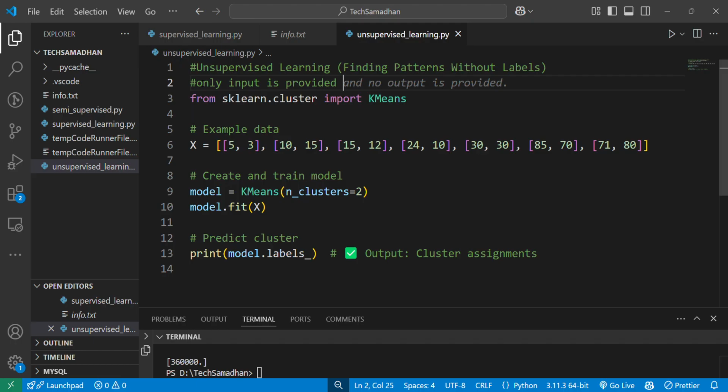Supervised and unsupervised each have many algorithms in them. So this is the basic definition to distinguish between them: in supervised, data is provided, which means input and output are provided, and that is not provided in unsupervised learning.